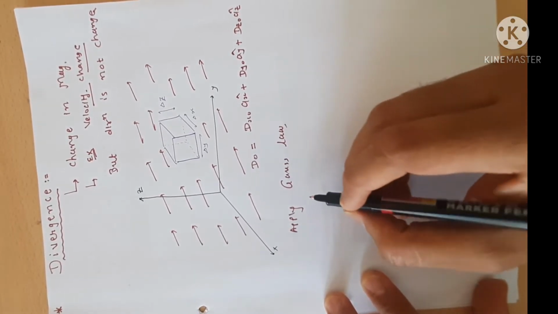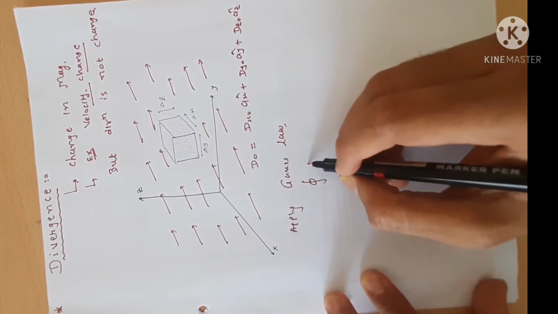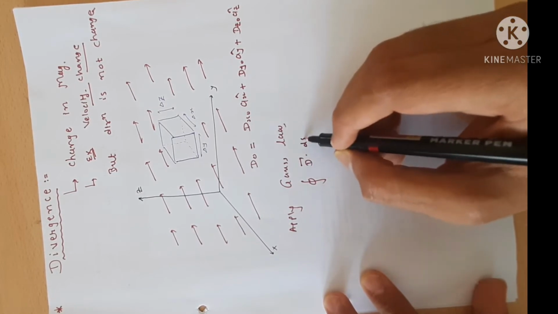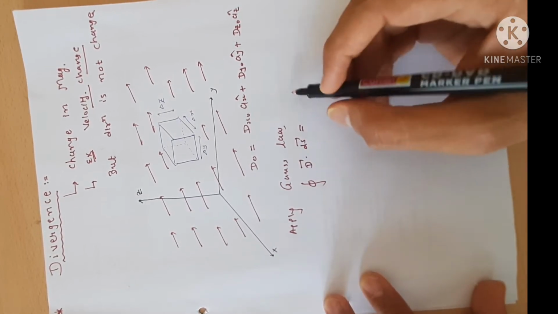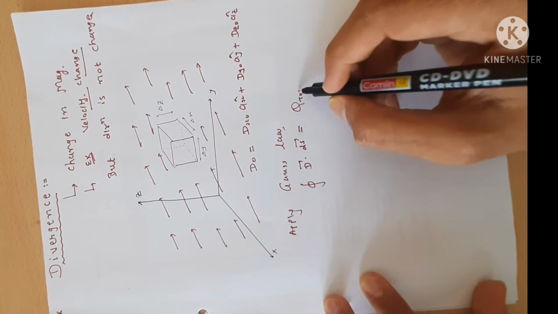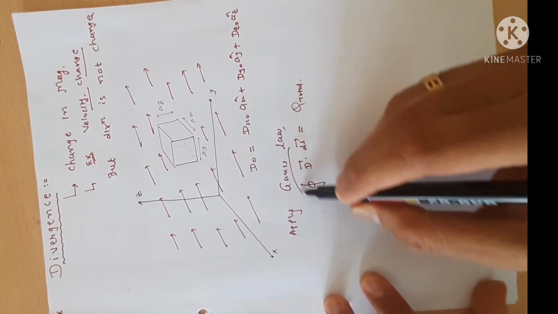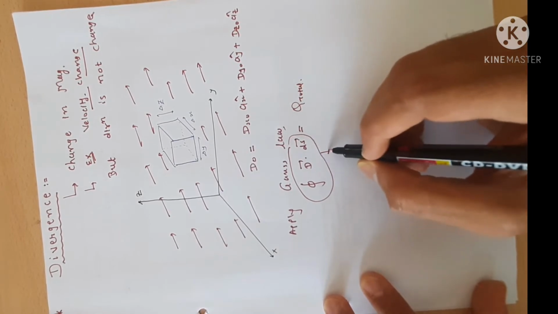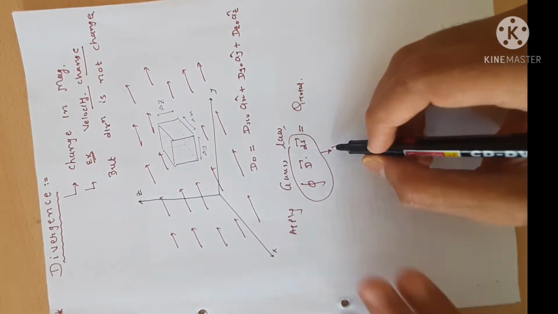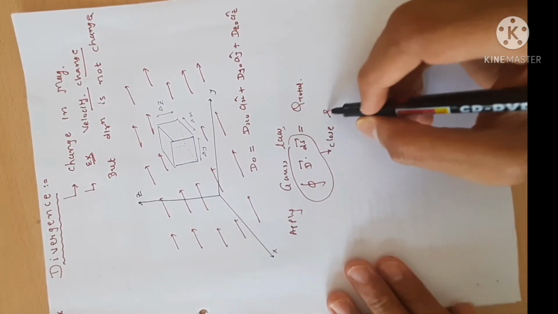According to the Gauss law, the closed surface integration of D dot dS equals Q total. This is my Gauss law. As you can see, this is a closed surface.